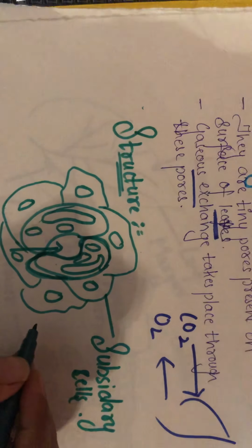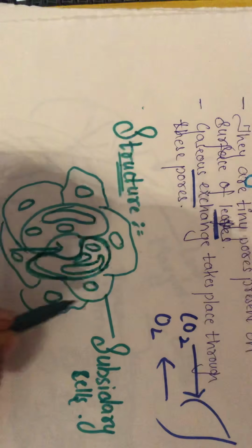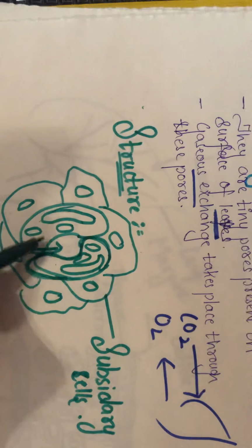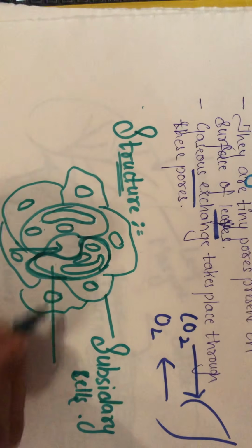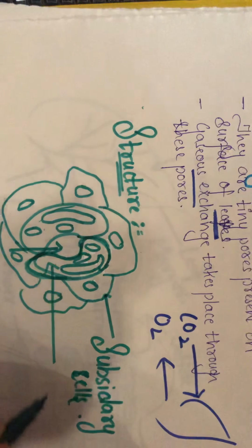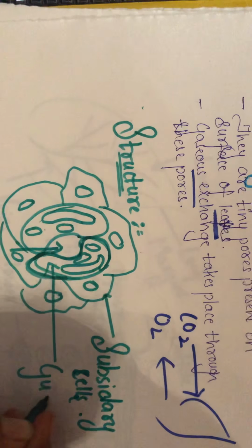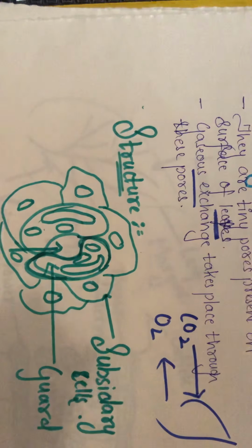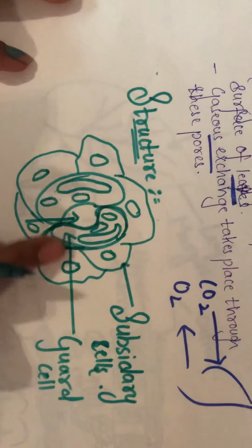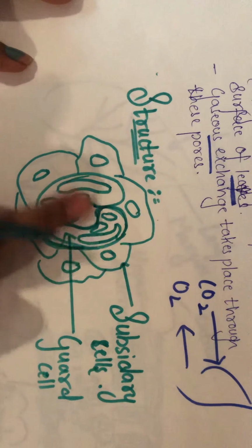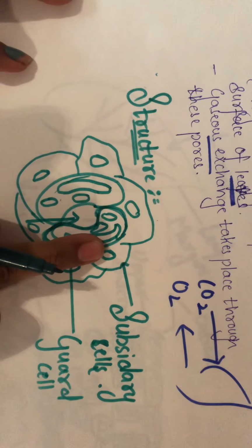And these are also epidermal cells. These two, which are kidney in shape, are also epidermal cells, the cells of the epidermis, but are termed as the guard cells. The name itself tells us that these are the two kidney shaped guard cells,